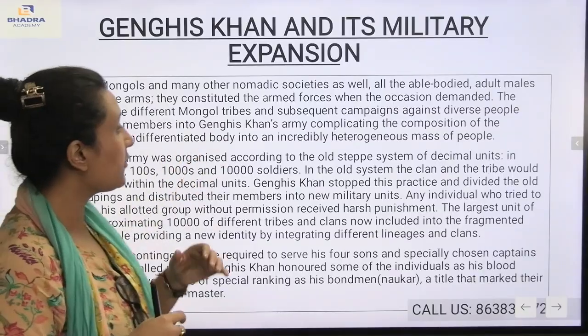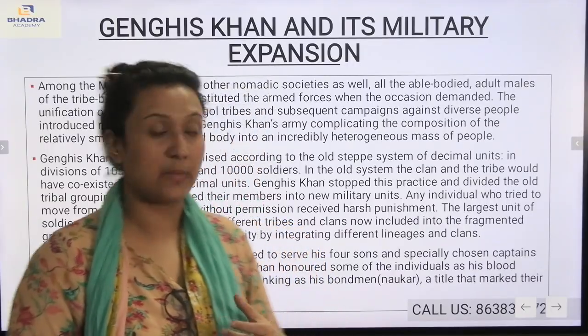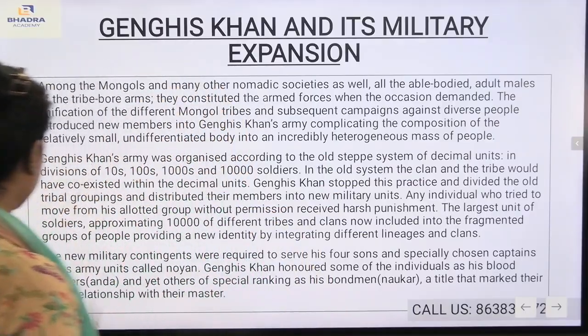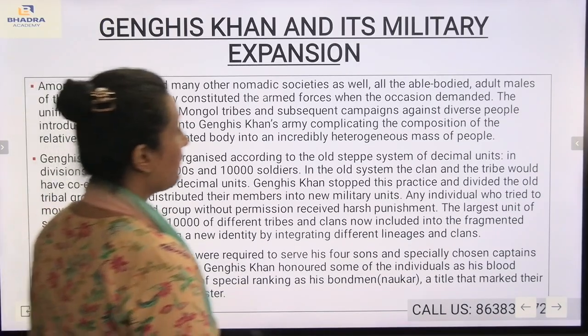Also, there was an undifferentiated body, and as a result, it was creating a heterogeneous mass of people. Second, Genghis Khan's army was organized according to the old steppe system of decimal units, in divisions of tens, hundreds, thousands, and 10,000 soldiers. Very, very important.